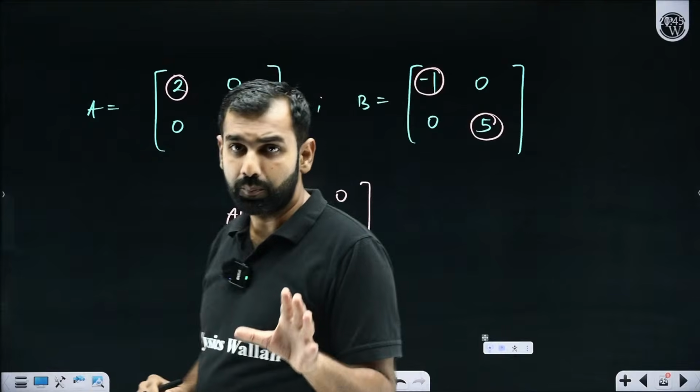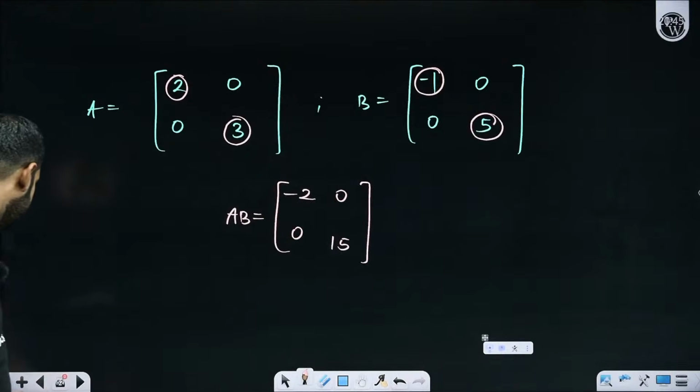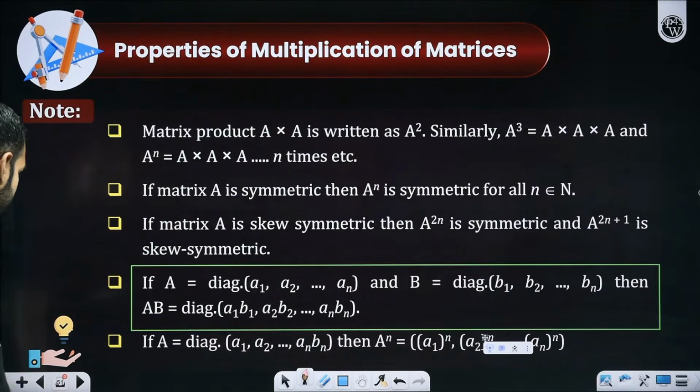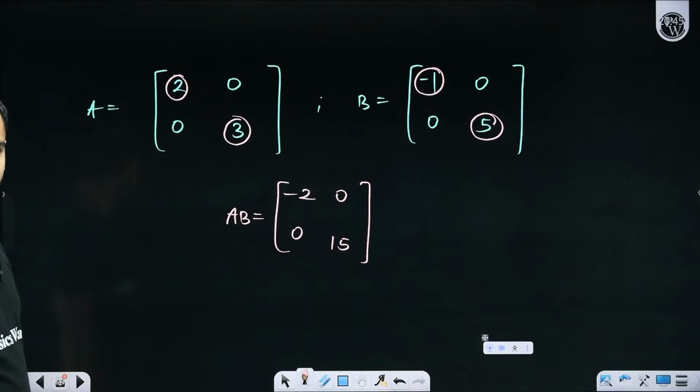Symmetric, skew symmetric, I'm supposed to discuss. Right now, I'm not revealing these two properties, but I'll discuss them. Don't worry, they will get discussed. So I hope so far there is no confusion.